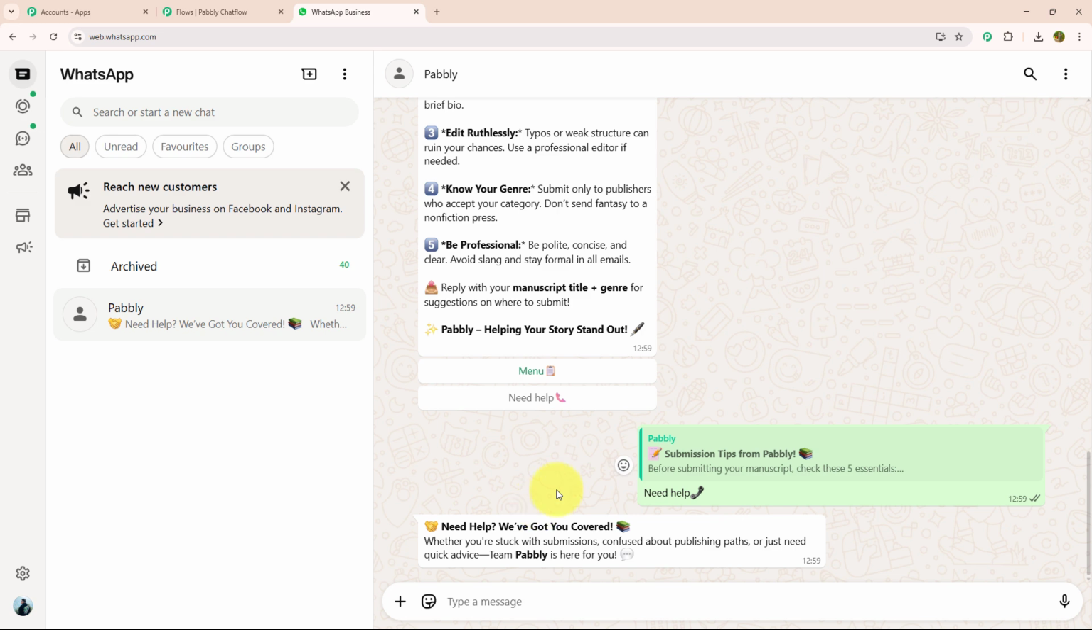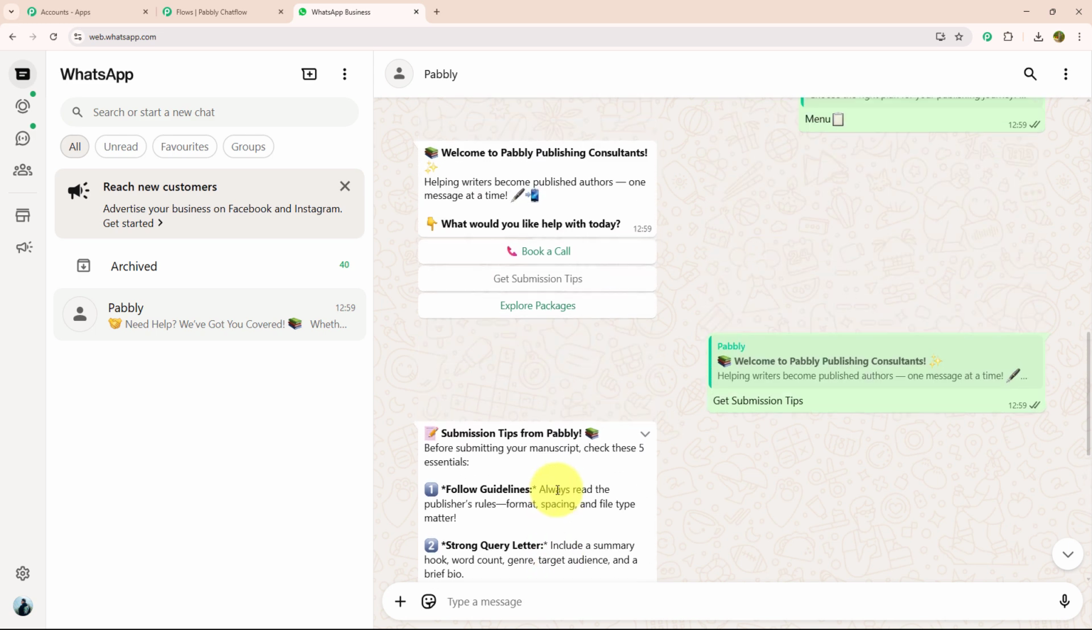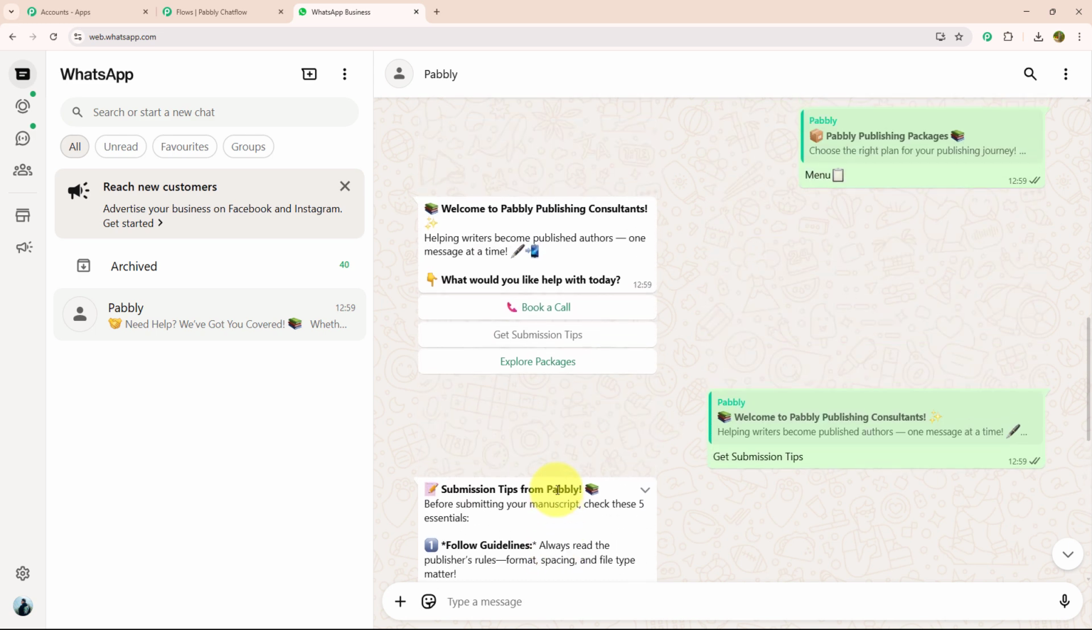So yes, as you can see, this chatbot is replying to me within seconds and made my customer experience so much fun and better. That too without any manual effort. That's the power of Pabbly Chatflow. If you want to make this chatbot for your own business, then let me guide you further.